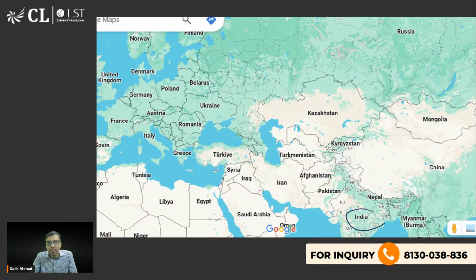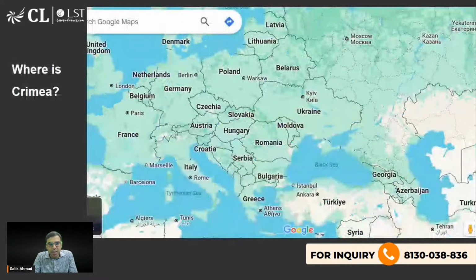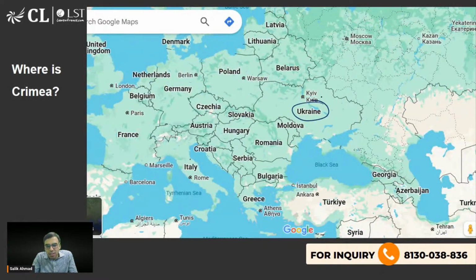Now let me show you. Here is India. This is Russia. This is Ukraine. Let me zoom in further. This is Russia's capital Moscow, and this is Kiev, the capital of Ukraine. If you see it carefully, here is the Black Sea.